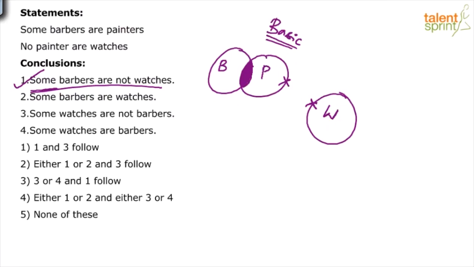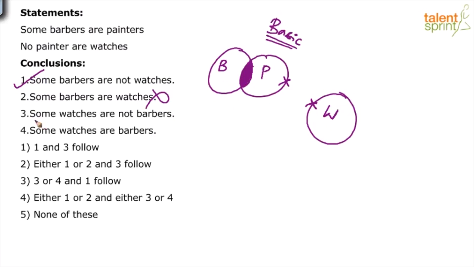You're getting it? We need not even verify in other possible diagrams because logically we know that it will always follow. Some barbers are painters, so those barbers who are painters cannot be watches. So some barbers are not watches is correct. Look at the second conclusion now. Second one says some barbers are watches. Now in the basic diagram itself, we find that no barber is a watch. Right? In the basic diagram itself, barbers and watches do not overlap. So some barbers are watches cannot be taken as a correct conclusion.